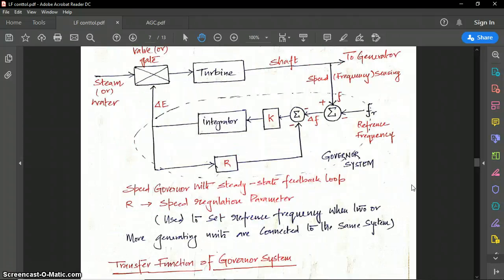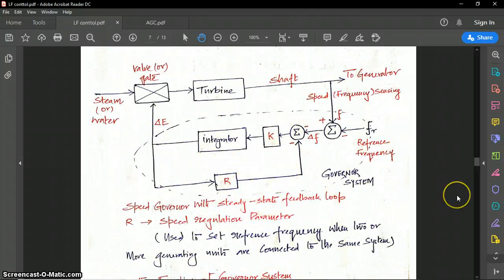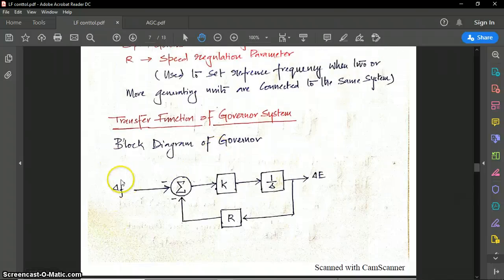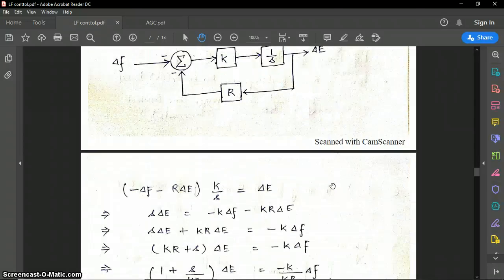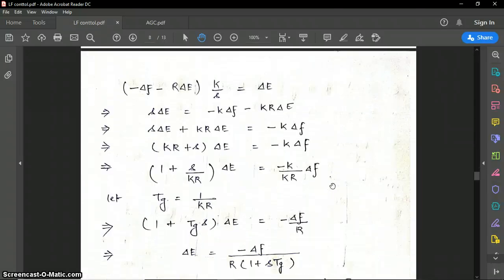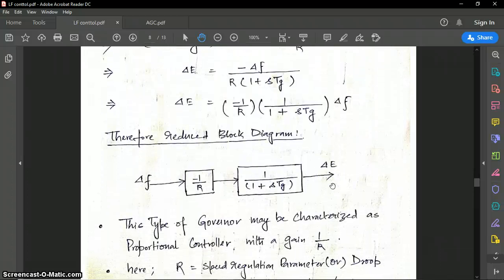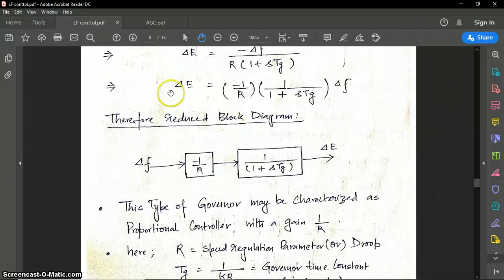Okay, so this control system can be reduced. This is the control system. The above system can be represented as this, only we have changed the sides. So delta F, here is R, the speed regulation. We have to find this error, and this error will correct the steam valve position. After solving the above system, we find this reduced block diagram with this transfer function.